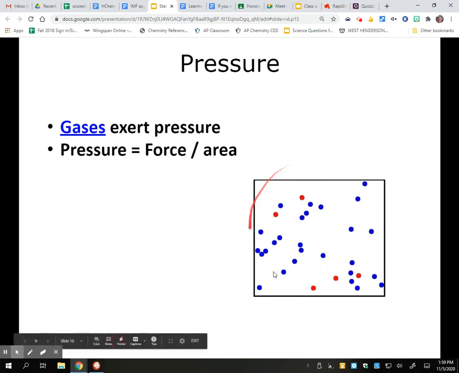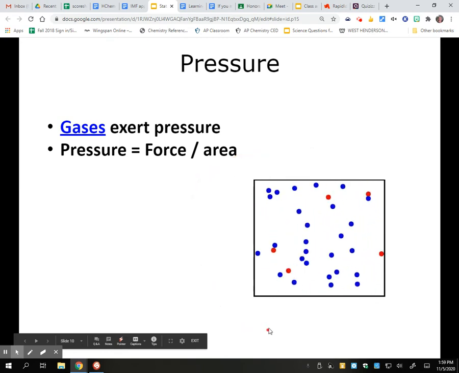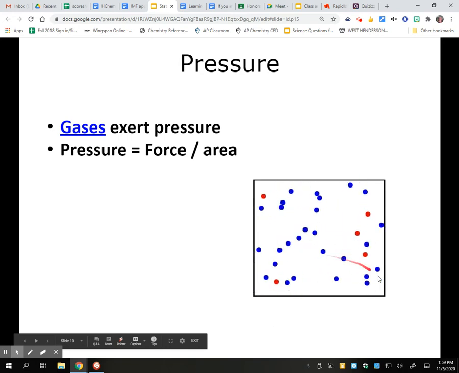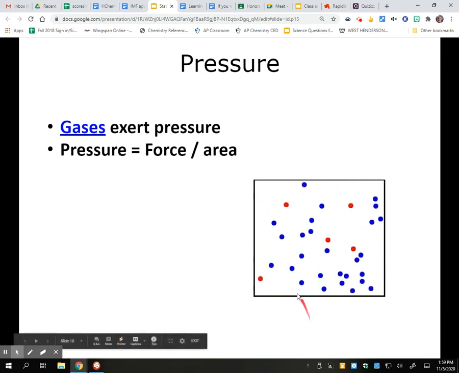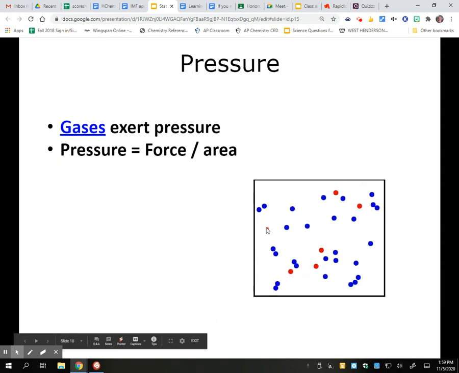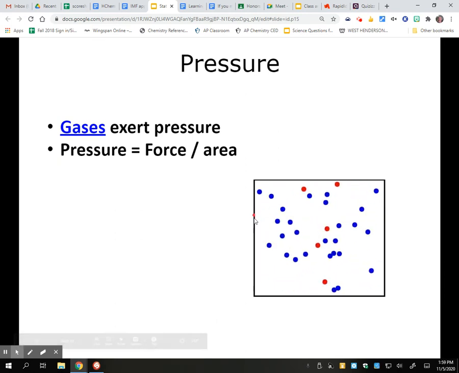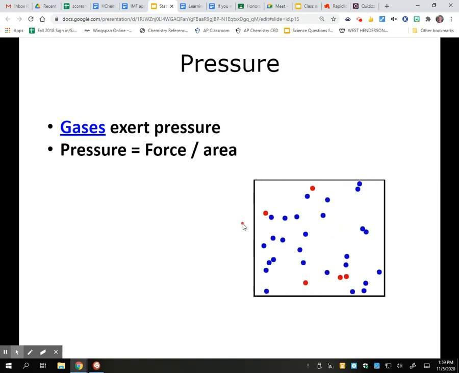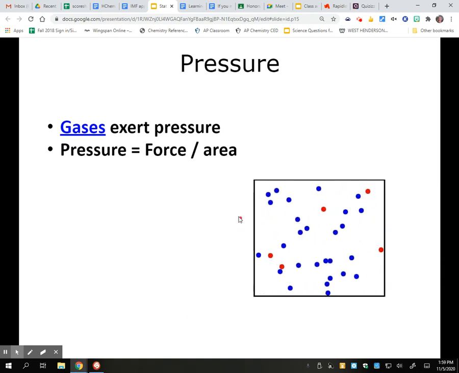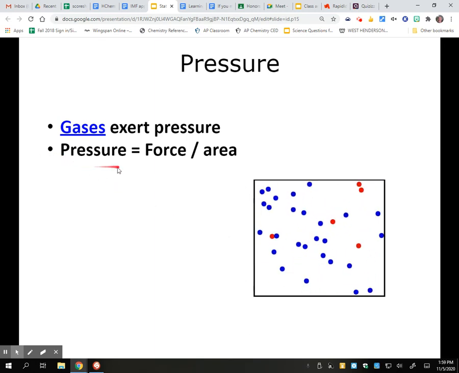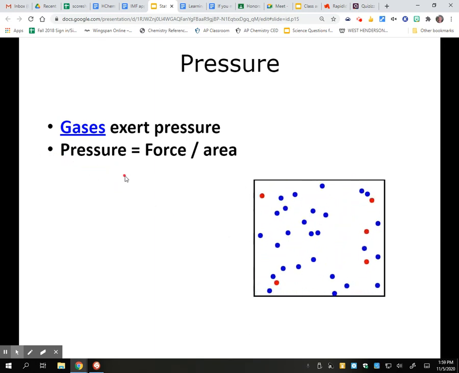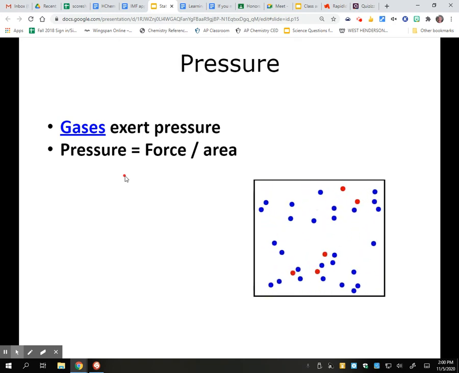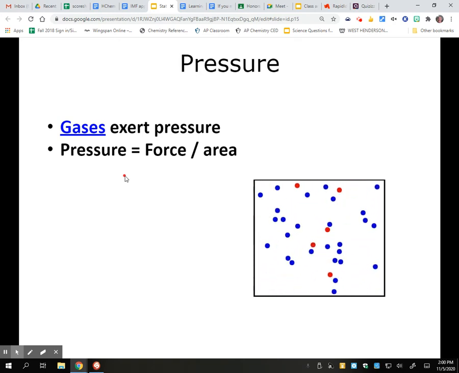So this is a very good visual of what I want you to think about when you think about gases. The particles will go until they hit a wall and then they'll bounce off in constant random motion. As these particles hit the sides of any container or anything that they come in contact with, that is a force. And if we look at the force over a unit of area, that is what we consider to be pressure.